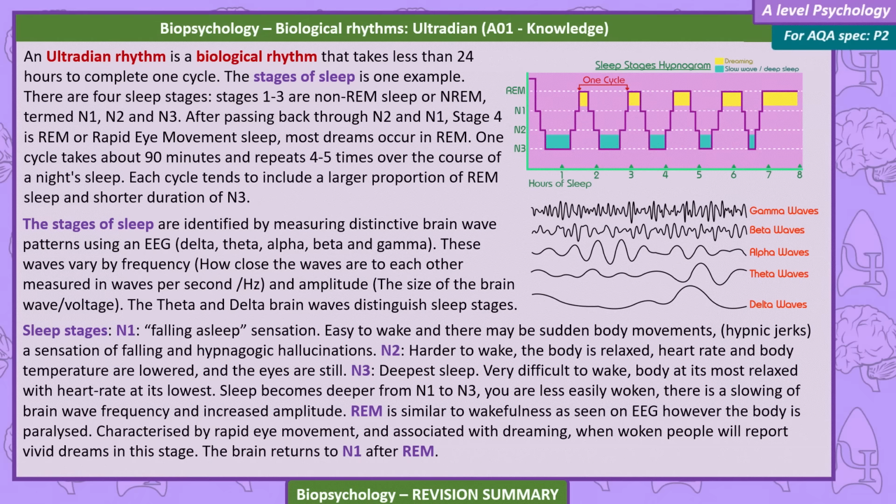REM is similar to wakefulness as seen on EEG, however the body is paralyzed. It is characterized by rapid eye movement and associated with dreaming. When woken, people report vivid dreams in this stage. The brain returns to N1 after REM.